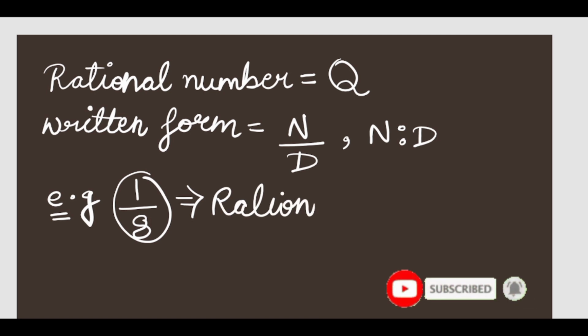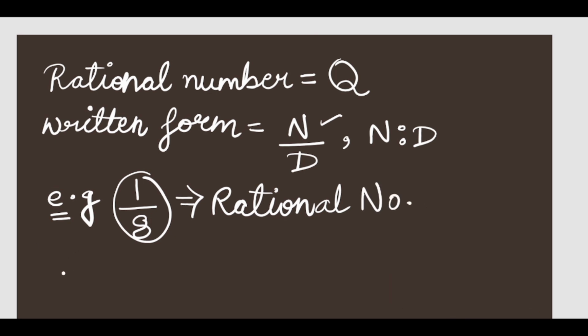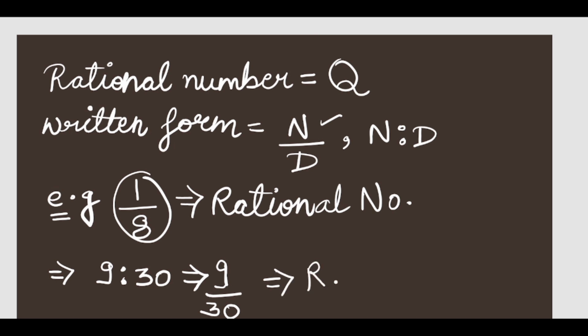As you can see, 1/8 can be written in this form. Likewise, the second example which I was asking you previously was the time 9:30 am. So this 9:30 am is nothing but a rational number where 9 is the numerator and 30 is the denominator. Again, a rational number.